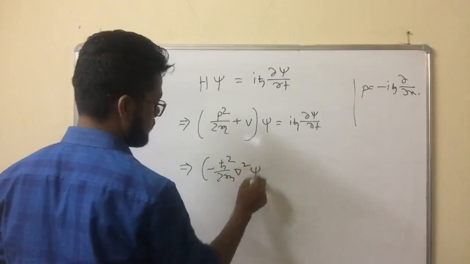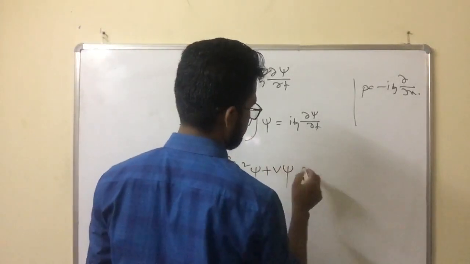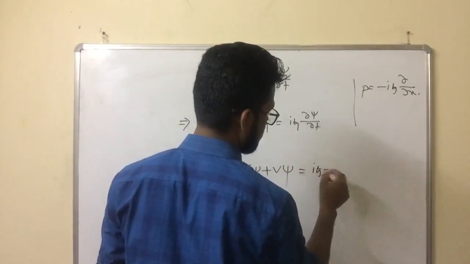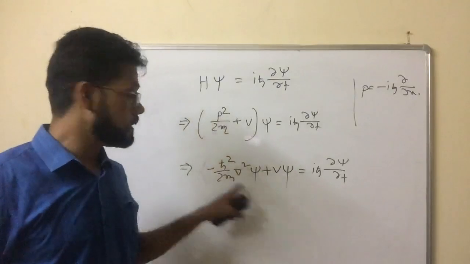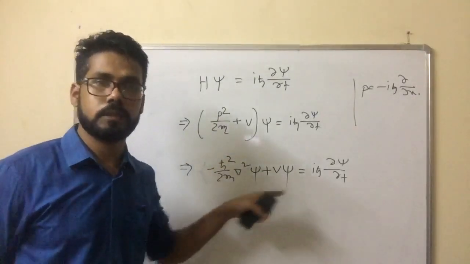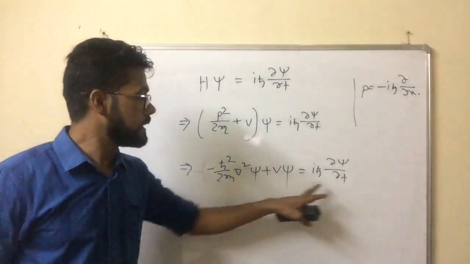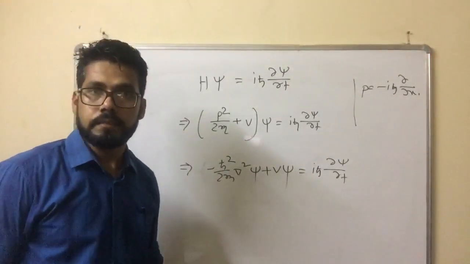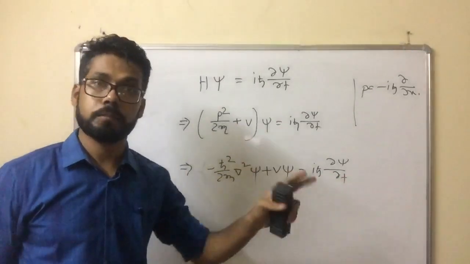Now the problem is, if you look at this equation, the left hand side does not depend on time, while the right hand side depends on time. One is independent of x, y, z, the other is independent of time, but both are equal.